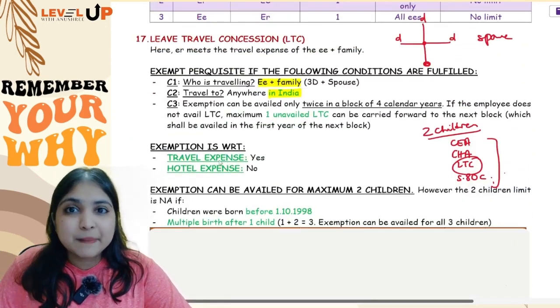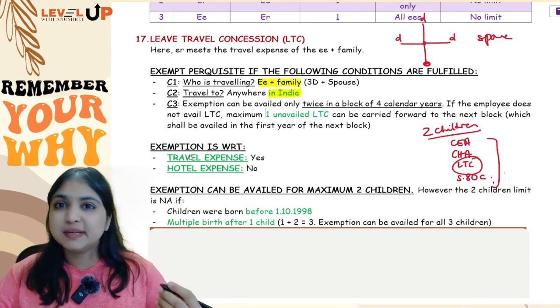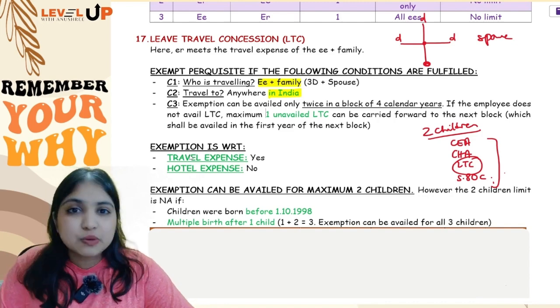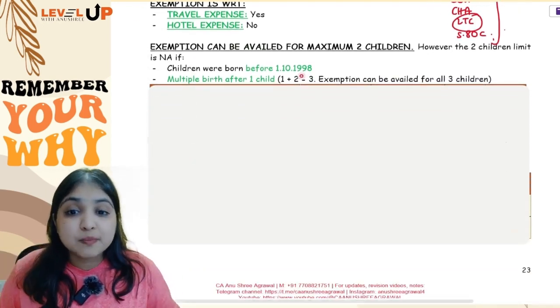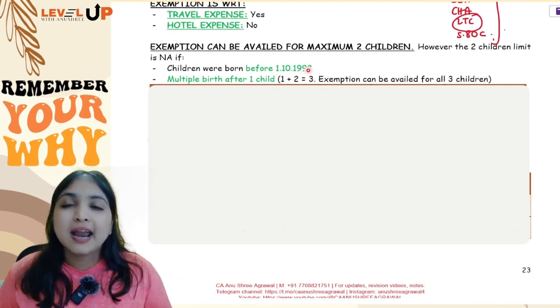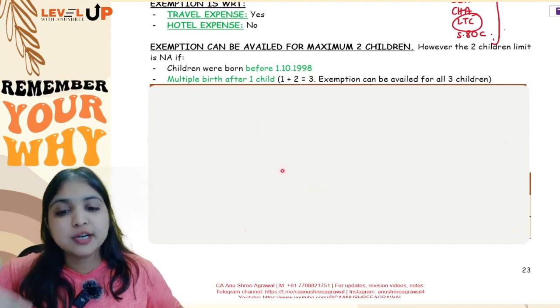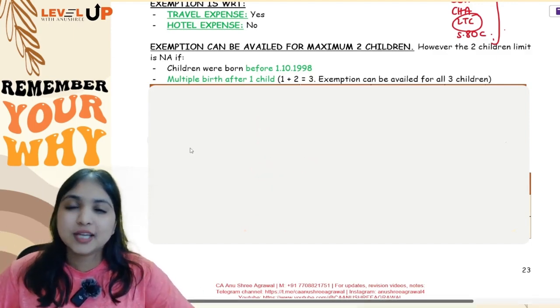Employee along with his family is going on a vacation anywhere in India, 2 vacations in a block of 4 calendar years. Travel expense which employer is meeting will be exempt. Hotel expense will be taxable. And if the children are born before 1st October 1998, I will not put the 2 children limit, and even though I have more than 2 children, for all the children the exemption can be enjoyed.